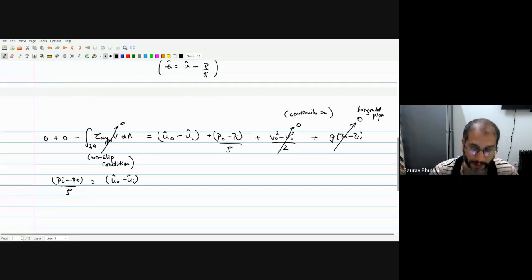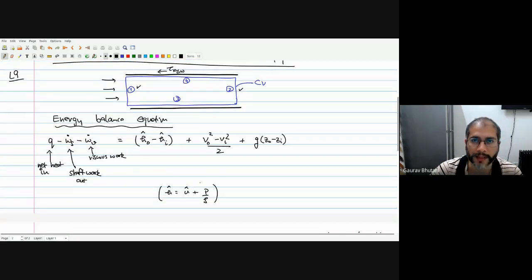Right. And what is this U out? This U out is the internal energy per unit mass. Now the internal energy we know is the specific heat, the CV, the volume specific heat, times delta T, or T in this case. Okay, so this becomes CV times (T out minus T in). So what we have here is the pressure difference. So P in minus P out is the extra pressure that has been applied, let's say by the pump.